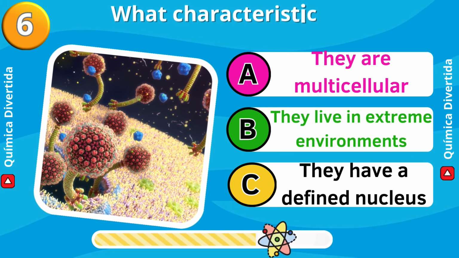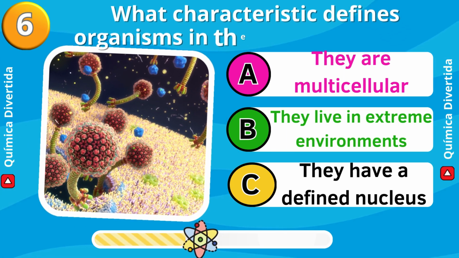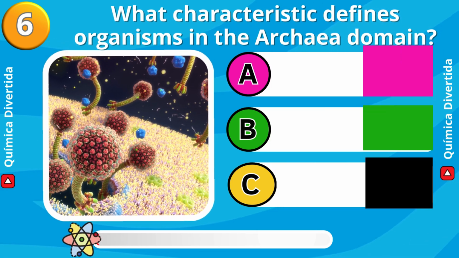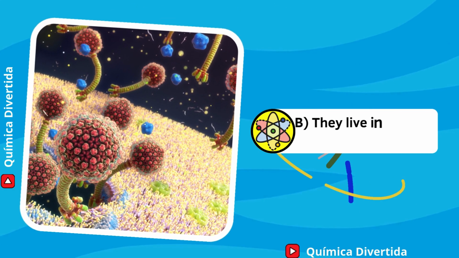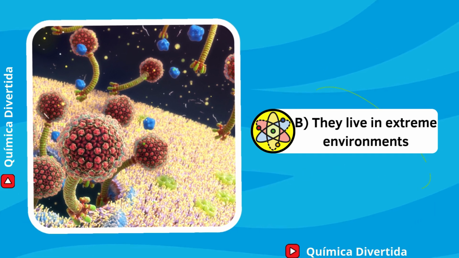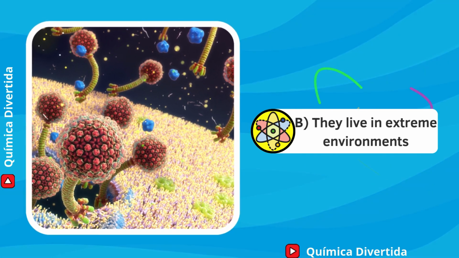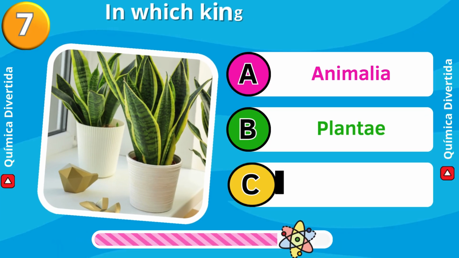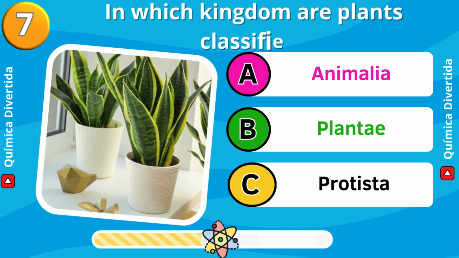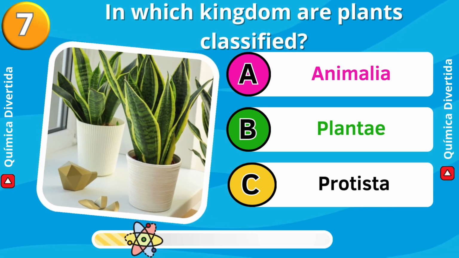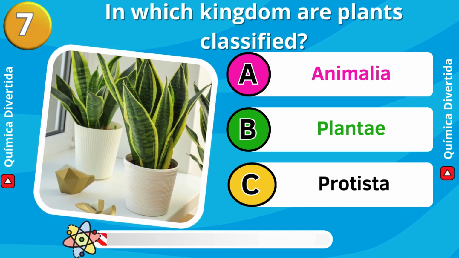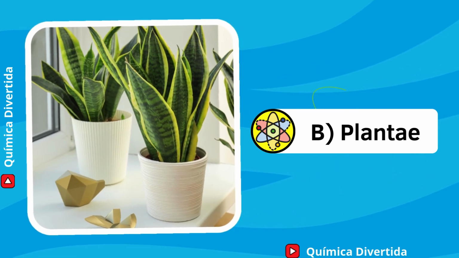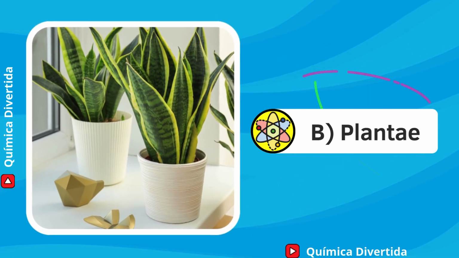What characteristic defines organisms in the Archaea domain? They are multicellular. They live in extreme environments. They have a defined nucleus. Answer: B. They live in extreme environments. Archaea are known for thriving in extreme habitats, such as hot springs and salty lakes. In which kingdom are plants classified? Animalia, Plantae, Protista. Answer: B. Plantae. Plants belong to the Plantae kingdom due to their ability to perform photosynthesis.